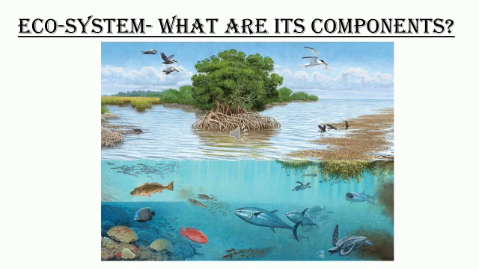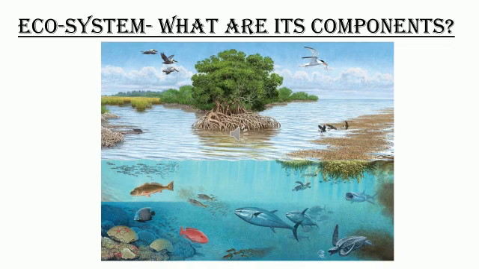When we study ecosystem, we will see how living organisms depend on each other for their survival. How living organisms depend on living organisms, and I mean to say, living organisms depend on non-living components in the environment. So coming to ecosystem, what is ecosystem?